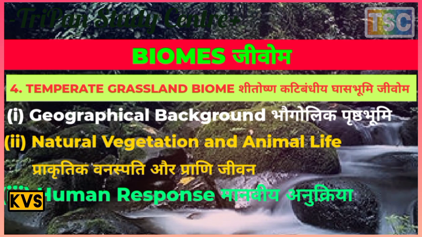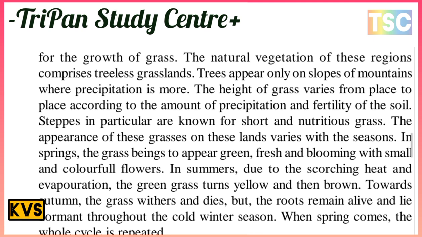The next point here is natural vegetation and animal life. As the precipitation is too low for the growth of trees but is sufficient for the growth of grass, the natural vegetation of this region comprises treeless grasslands. Trees appear only on the slopes of mountains where the precipitation is more.